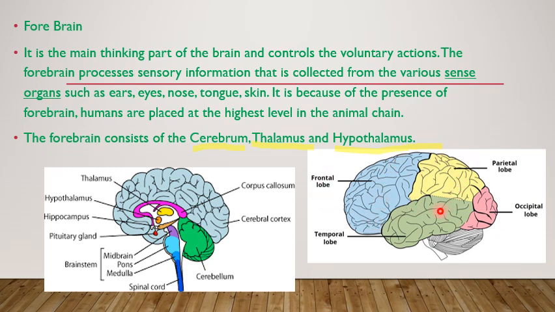And then you can see here the exterior portion of the cerebrum is called the cortex. This particular part is called the cortex. The cortex is extremely convoluted, due to which it has a large surface area. The cerebrum also includes sensory areas to receive the messages, and association areas for sensory information. It also forms a connection between the sensory as well as motor areas, and the motor area is responsible for the action of the voluntary muscles.